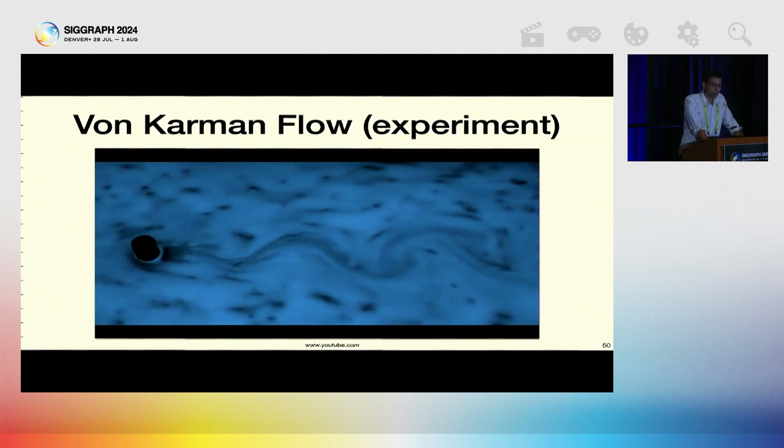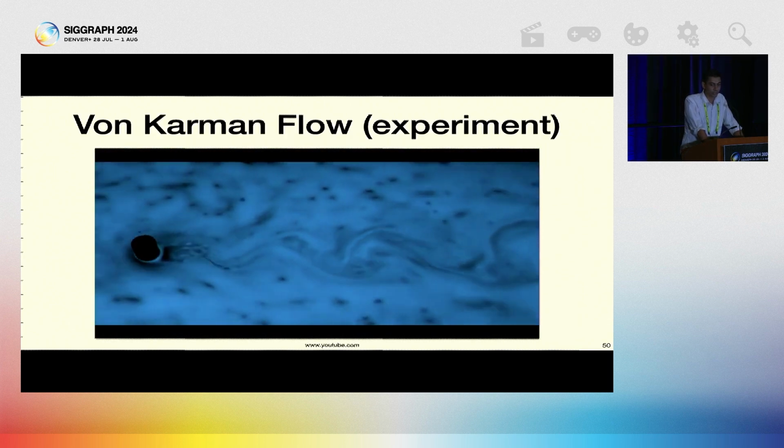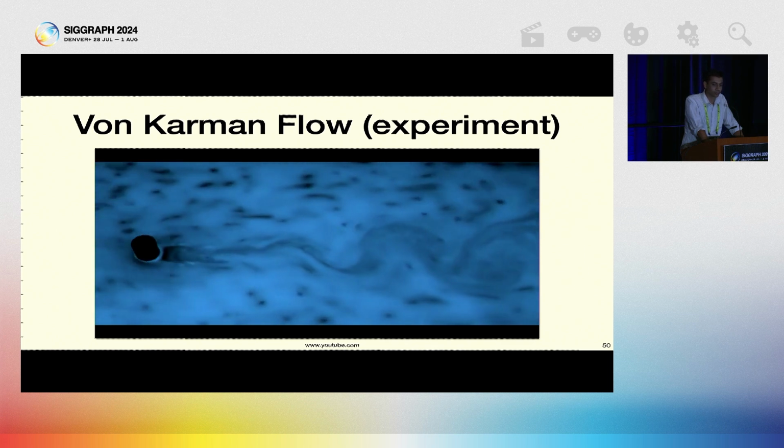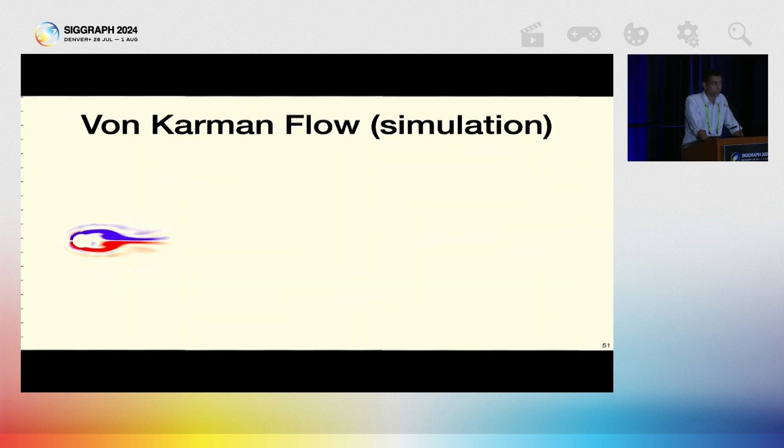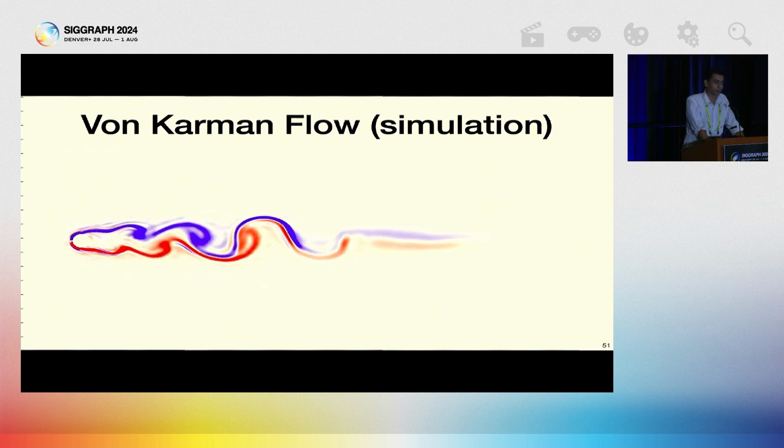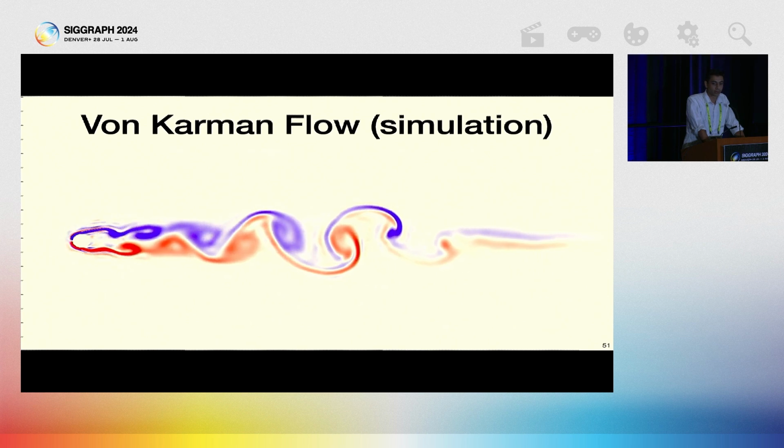This is a real-life experiment of the von-Karman flow. Notice the vortices being formed in front of the obstacle. This is our simulation result for it. Note that it's still a little noisy, but we do observe the vortices and is a significant improvement from the previous INSR method.